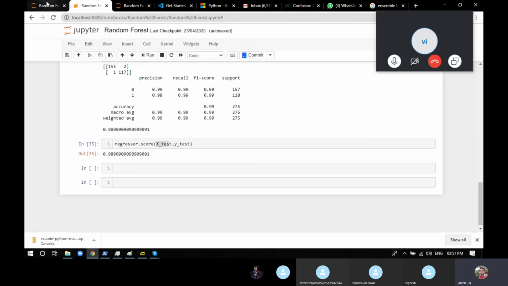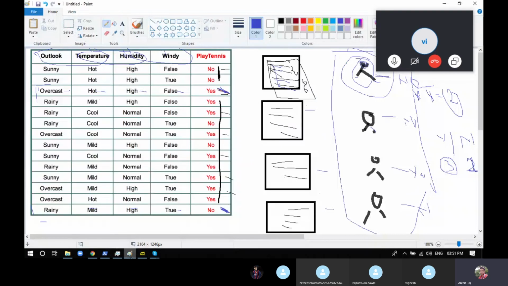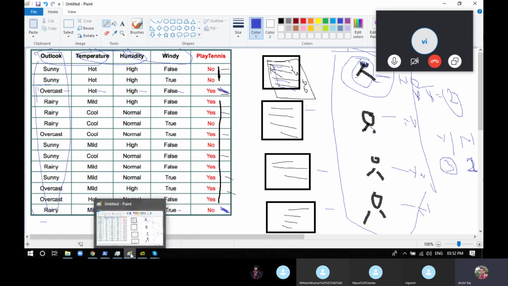just imagine the dataset with this particular Outlook feature, and most of the time it has only sunny, sunny, sunny, sunny, sunny. There's only like one or two overcast and one or two rain. Other than that, it's completely sunny. So the model will train more on sunny. So if the model gets overcast or rain as the input, because the Outlook has been trained more on sunny and really less on overcast, the model will be a bit tilted towards sunny. So if you get overcast and rain, there's a high probability that your model will get the wrong answer.